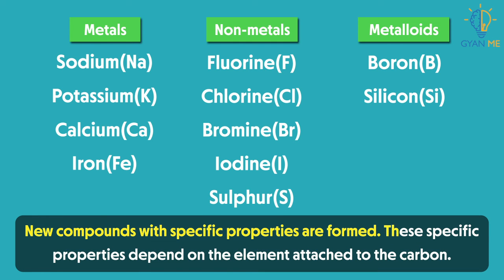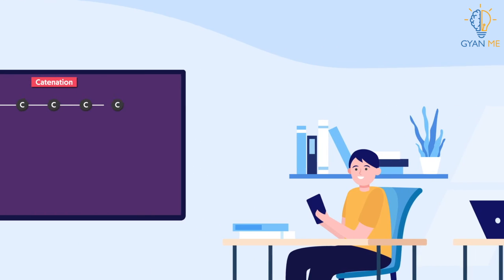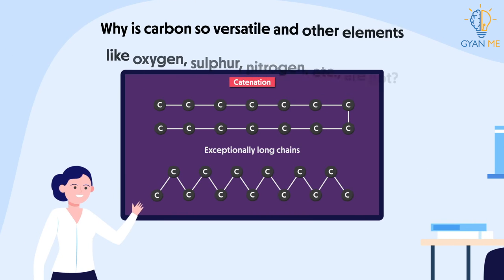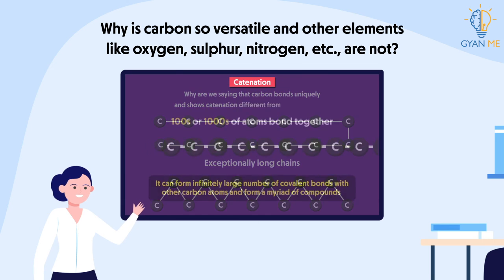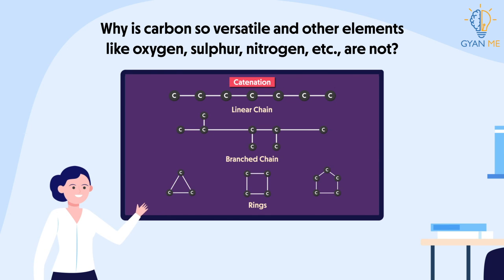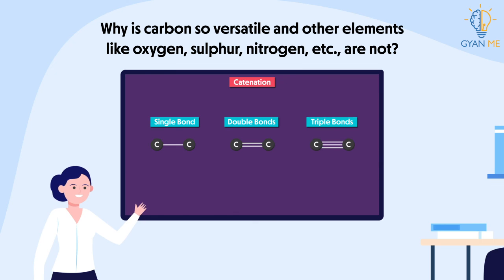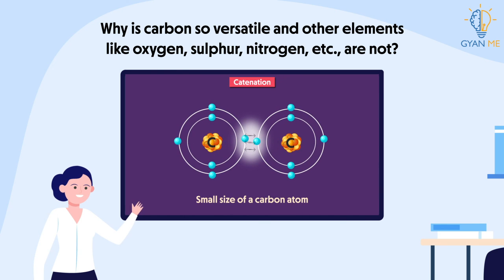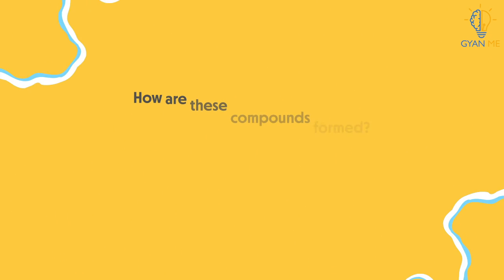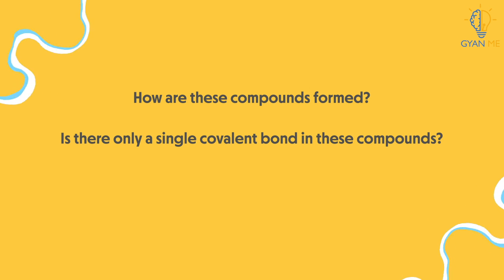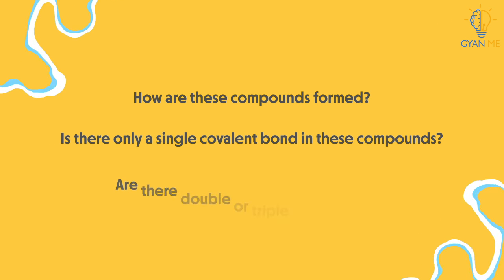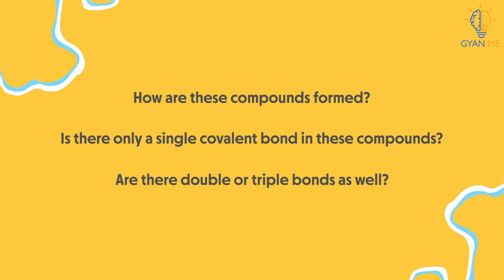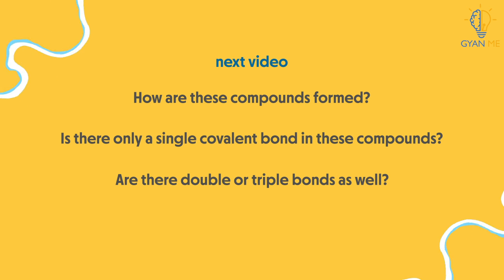In simple words, the specific properties of new compounds depend on the element attached to the carbon. So now you have the answer to your question. Why is carbon so versatile and other elements like oxygen, sulfur, nitrogen, etc. are not? Due to this versatile nature of carbon, it can form numerous compounds. But how are these compounds formed? Is there only a single covalent bond in these compounds? Or are there double or triple bonds as well? Think about it. See you in the next video.